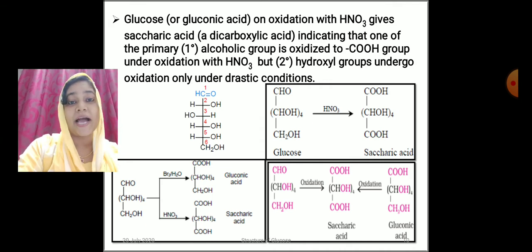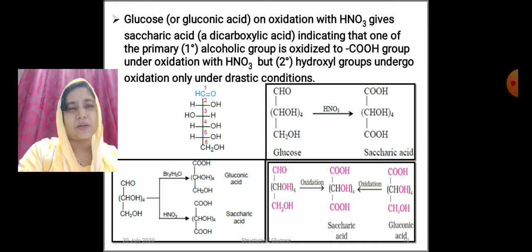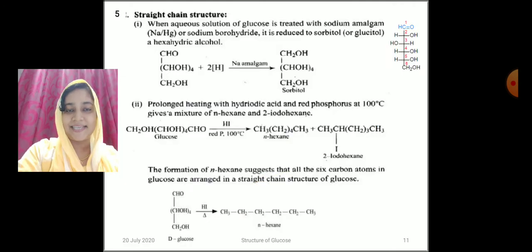Both CHO and the last CH2OH get converted into COOH group and the 4 hydroxyl groups remain as such. That is, the secondary hydroxyl groups undergo oxidation only under drastic conditions. So we can say out of the 5 hydroxyl groups, one is primary and the 4 hydroxyl groups are secondary.